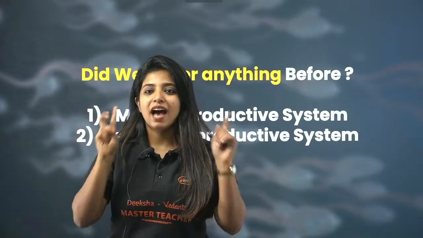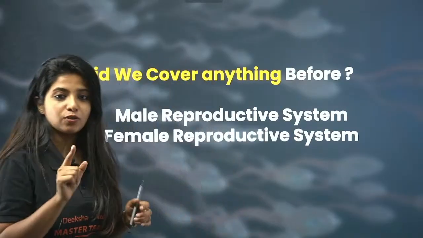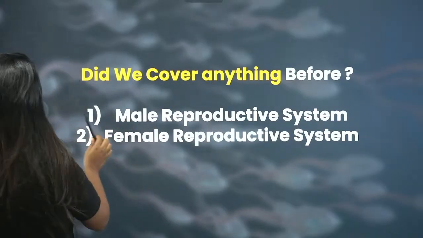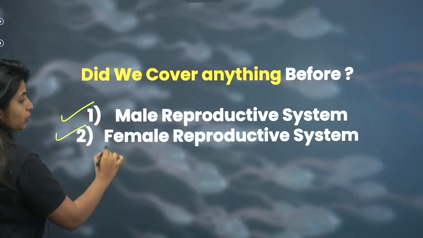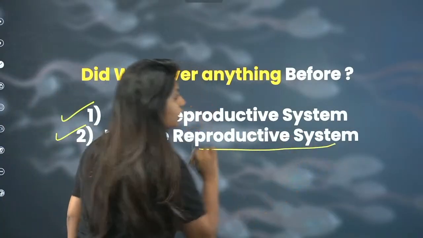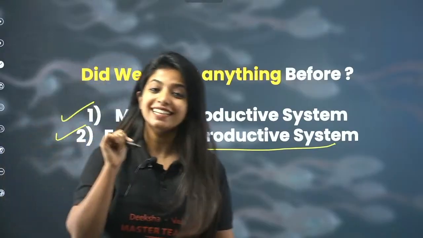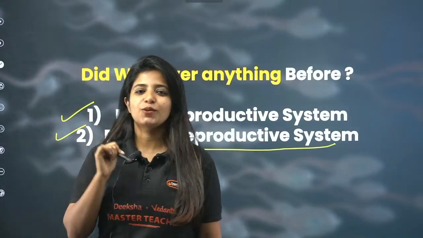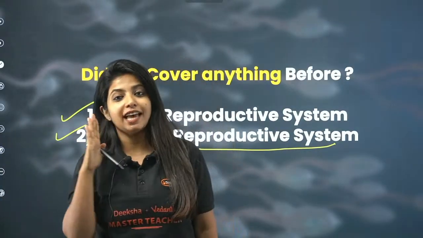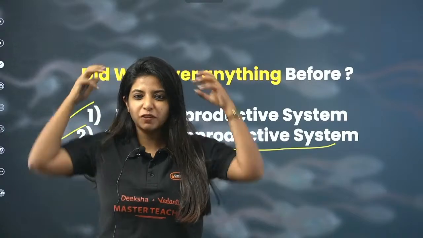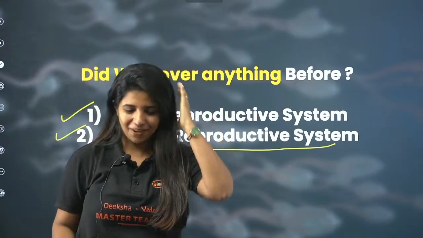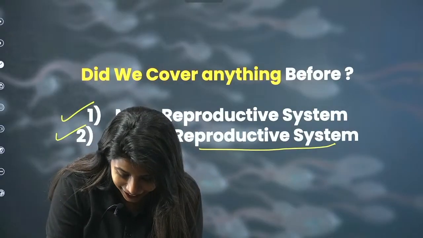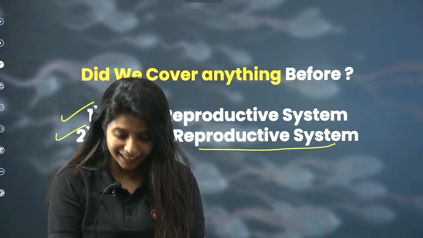As I said, I have done 2 videos on this chapter, human reproduction. The first one is the male reproductive system, and the second was the female reproductive system. Today we have the third lecture, and it is going to be about spermatogenesis and oogenesis. This is a topic which makes you go like this, but I'll make sure that you say, oh, such a nice topic, right?